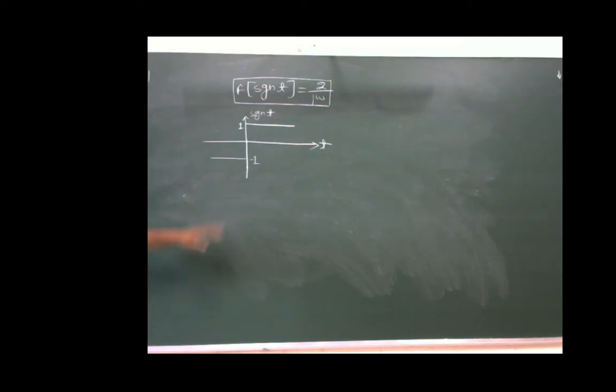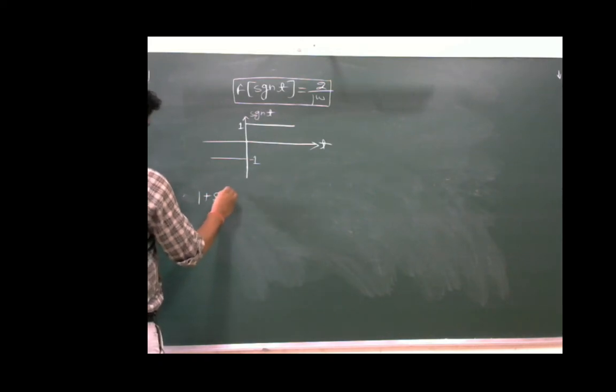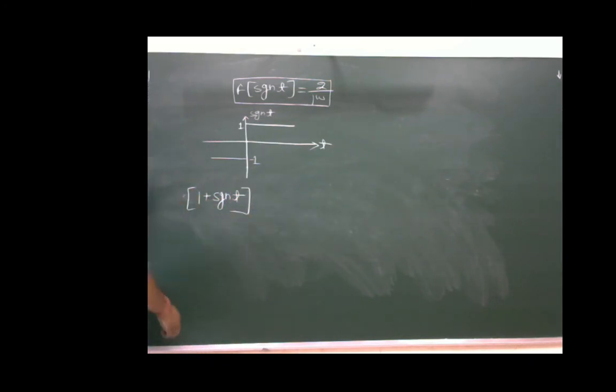If we want to plot the function 1 plus signum t, because 1 is added in the function, this graph will move 1 unit upward.